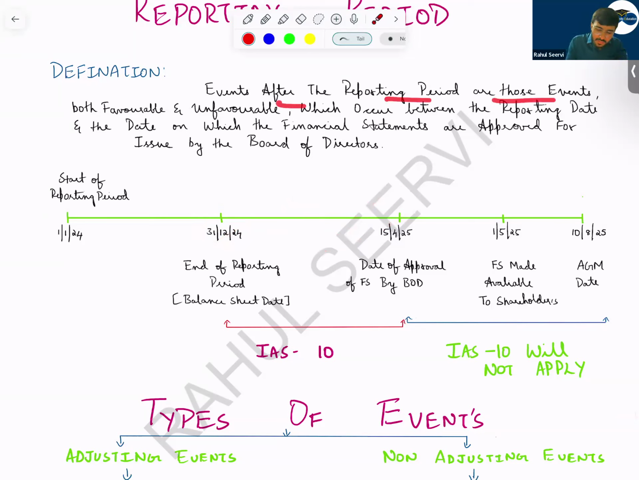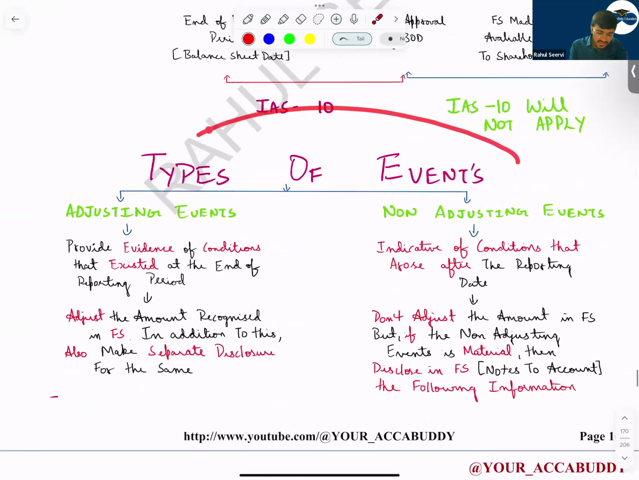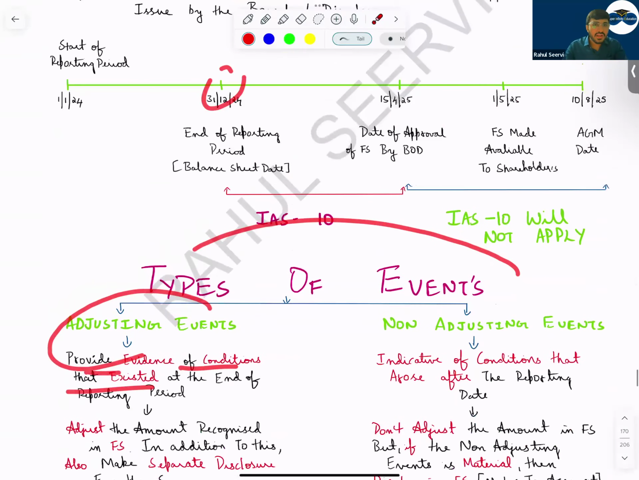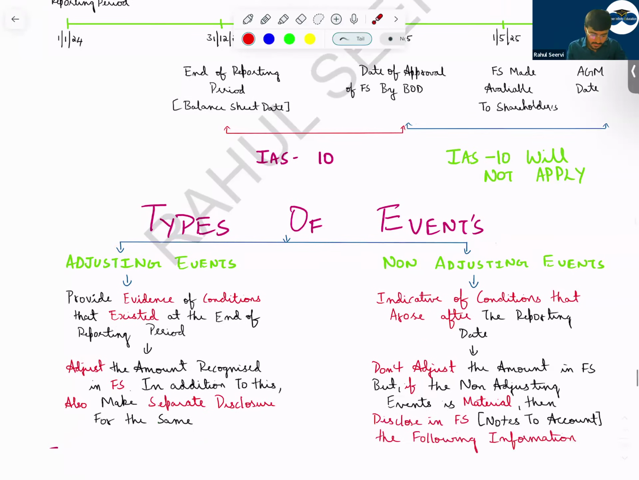Events after the reporting period are those events, both favorable and unfavorable, which occur between the reporting date and the date on which the financial statements are approved for issue by the board of directors. So now types of event. Adjusting event means what? Provide evidence of condition that existed. Like the condition was that one of my customers will not pay me. After 1 month, I got to know that bankruptcy, he'll not pay me. So it becomes an adjusting event. I have to do the adjustment.